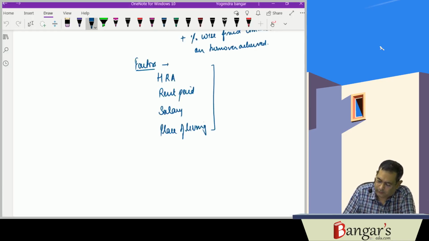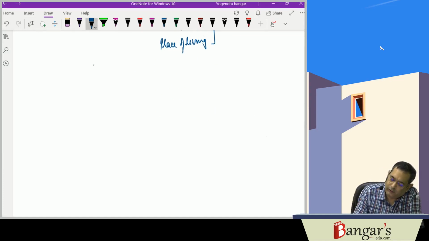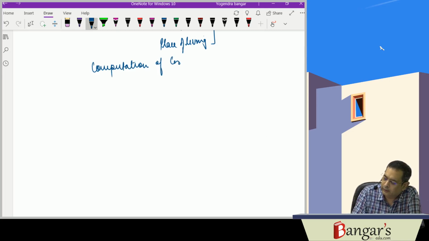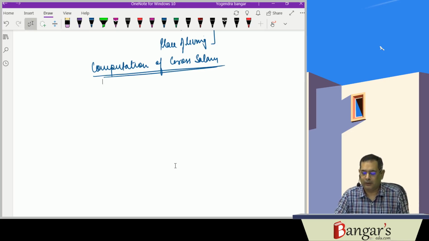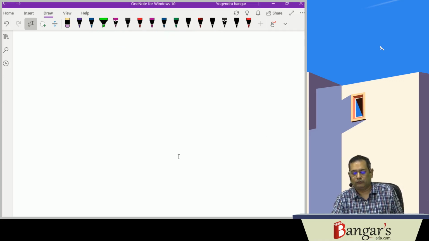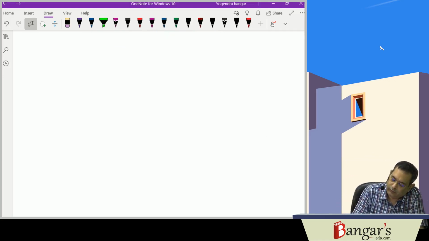So here, computation of gross salary. First of all, in a working note, we will be computing the taxable house rent allowance.